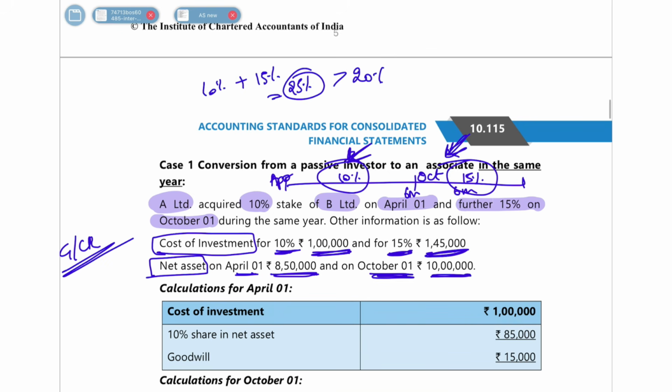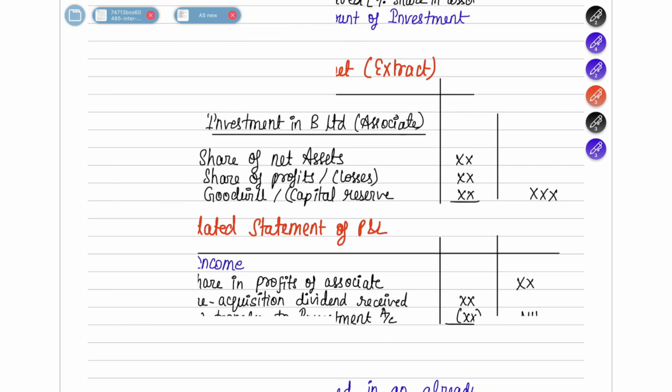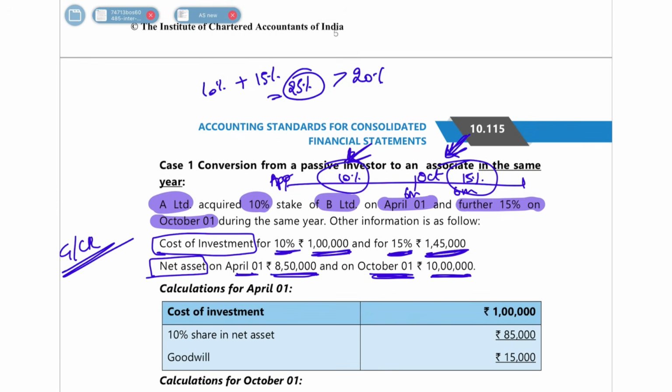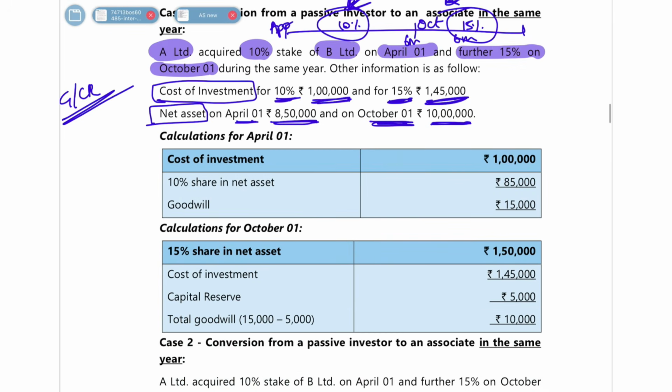When I told you in my concept notes, I taught you a point where I told you that if additional stake is acquired in an already invested company, already you had 10% share, now you had additionally purchased a stake of 15%, in such case, the goodwill or capital reserve which you are going to calculate, on both the acquisition dates. So when you acquired 10% also, you will find out the goodwill or capital reserve. When you acquired 15% also, you will again find out the goodwill or capital reserve. Both should be shown after netting off. So first you have to net off and show both. So first let's do the calculation.